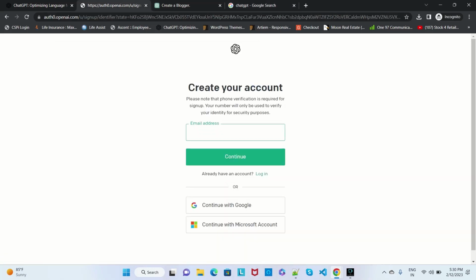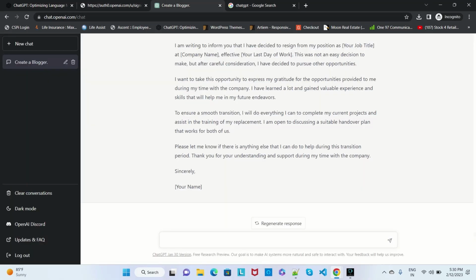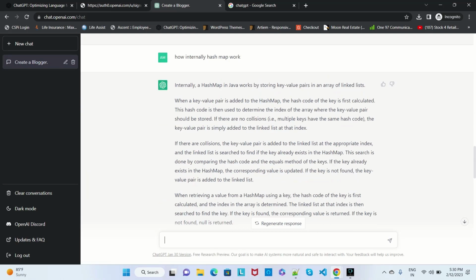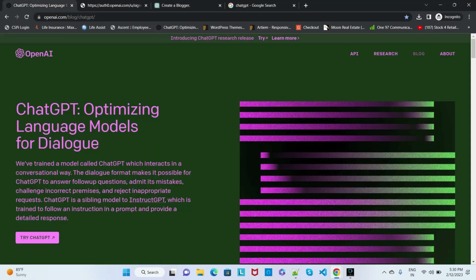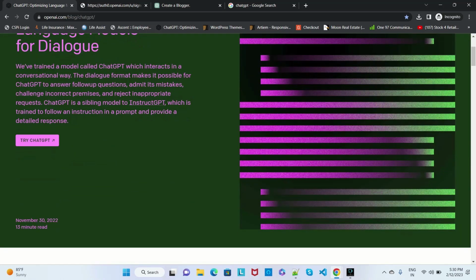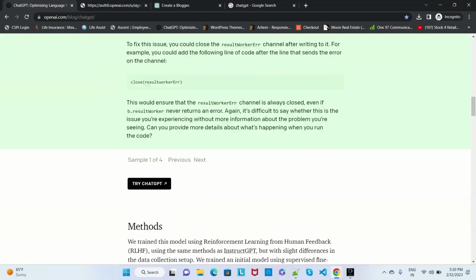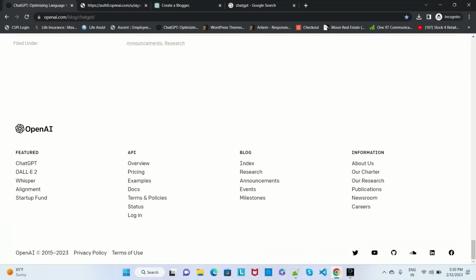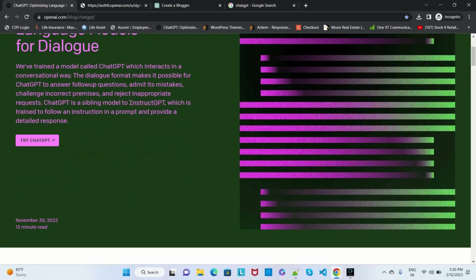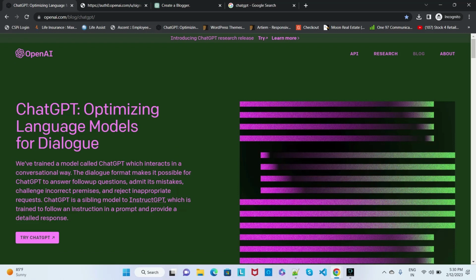So you can create an account and then log in, and then here you can search whatever you want. This is the OpenAI optimization tool. Yeah, the initial version was already released on the 30th of November 2022.